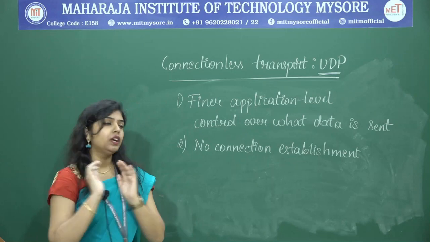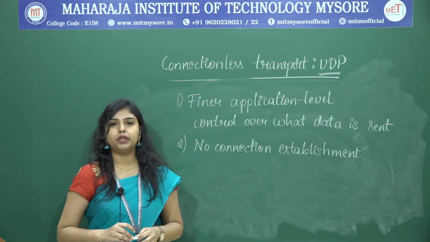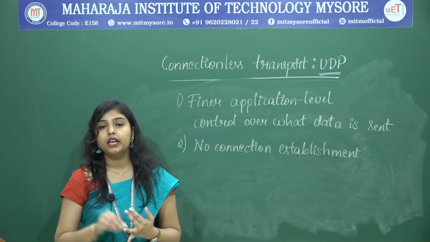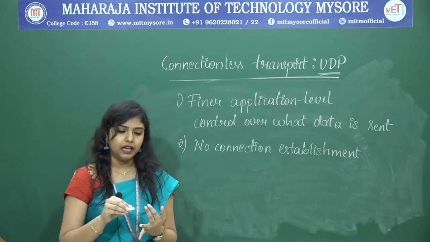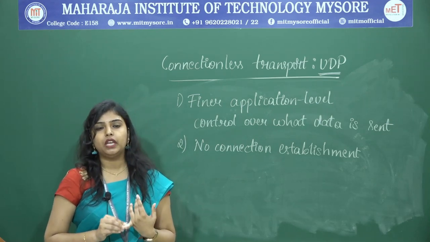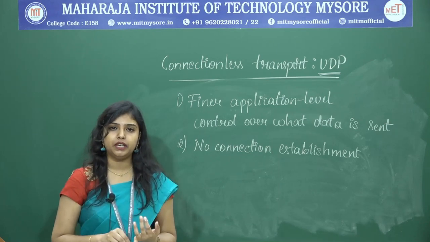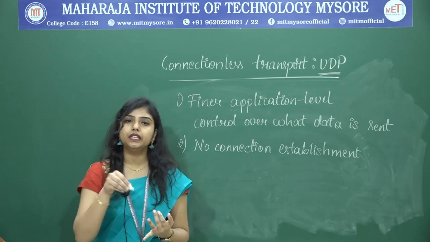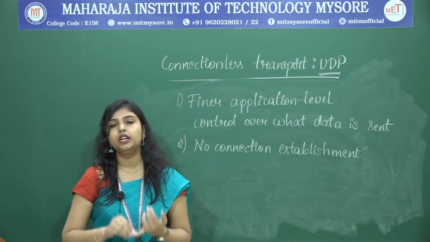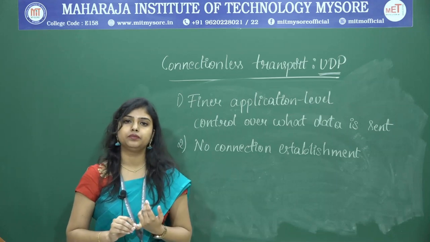This time consuming connection establishment is not there in UDP. That is why DNS works on UDP rather than TCP, but HTTP works on TCP rather than UDP. Why? Because in HTTP we want a reliable data transfer. Even though it does not provide a faster transmission, we want a reliable data transfer. That is why we use TCP. But in DNS, even though it is unreliable, we want a faster transmission. That is why in DNS we use UDP rather than TCP.